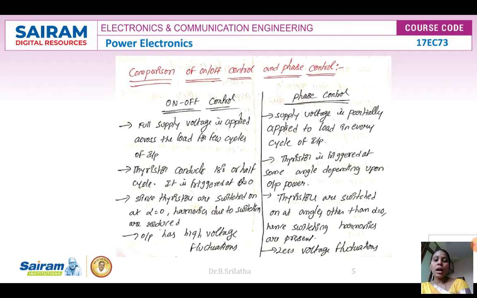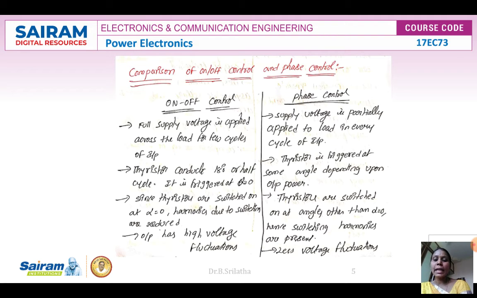And also, since the thyristors are switched on at alpha equal to 0 in on-off control, harmonics due to switching are reduced. Here, the thyristors are switched on at angles other than alpha equal to 0. Hence, switching harmonics are present here. Switching harmonics are absent in the on-off controller.